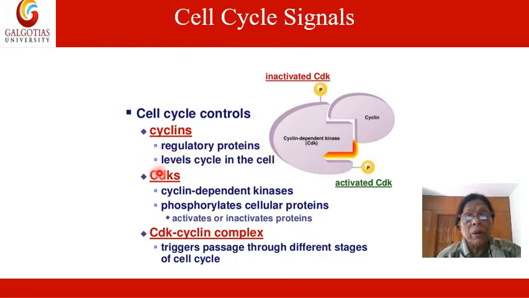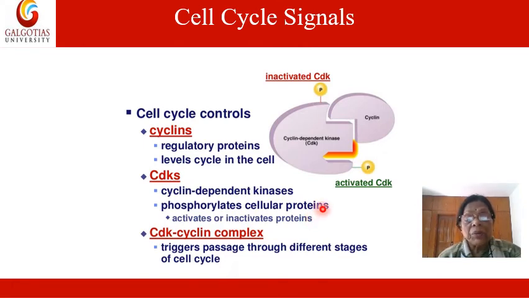CDKs are the cyclin dependent kinases. They phosphorylate cellular proteins, and thus activate or inactivate the protein. If they are phosphorylated with the help of kinases, they become the active form, and we get the active form of the enzyme, which may lead to cell division.